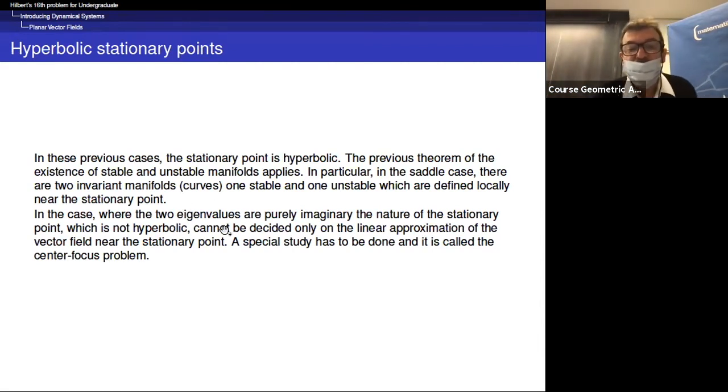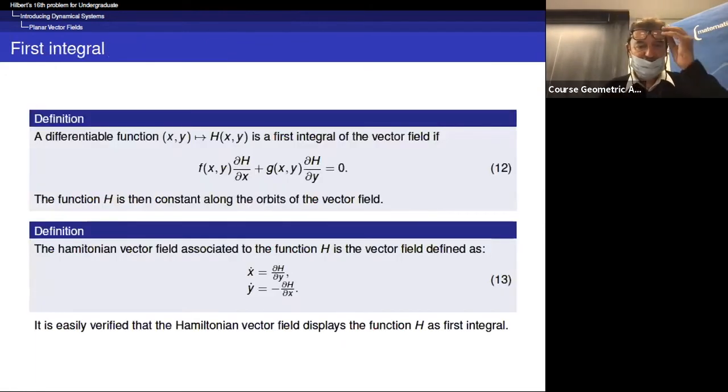In the case where the two eigenvalues are purely imaginary, the nature of the stationary point, which is not hyperbolic, cannot be decided only on the linear approximation of the vector field near the stationary point. A special study has to be done, and it is called the center-focus problem. Let me remark that in general, a differentiable function h of x, y is a first integral of the vector field if the derivative along the flow is equal to 0.